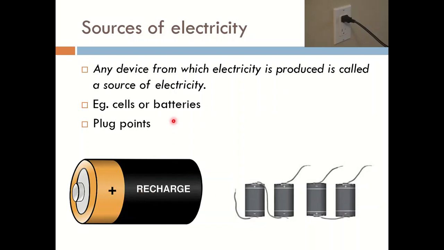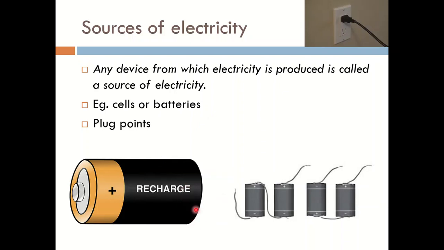Now we will discuss what is a battery. A battery is obtained by joining two or more cells. This is a single cell, and if we join two or more cells, a battery is formed. Now another source of electricity is the plug point. From the plug points too, we obtain electricity, which makes our televisions, fridges and washing machines function. So these cells, dry cells and batteries are widely used sources of electricity.